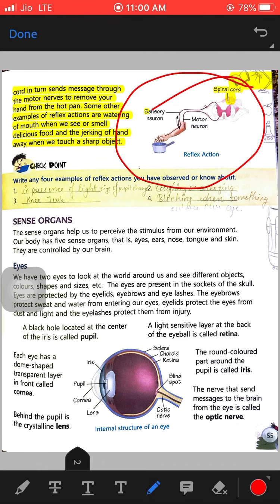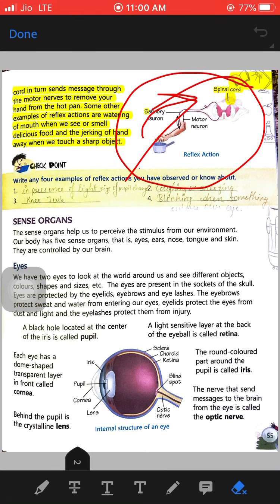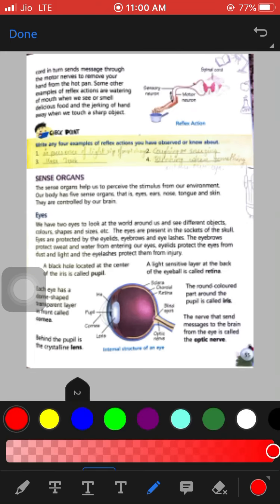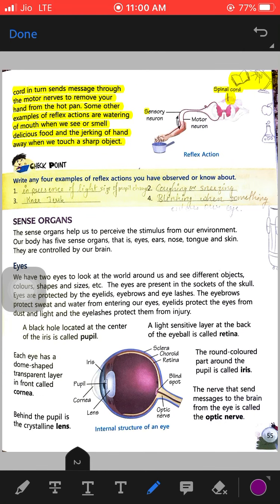You can see in this image the sensory neuron, the sensory nerves, sending the messages from the body parts to the brain. You can see this arrow. Okay, I will show you. See, this sensory neuron is transmitting the messages from the body parts to the brain or the spinal cord, and this spinal cord is sending the message back to the body parts that you have to move your hand away from that hot object.